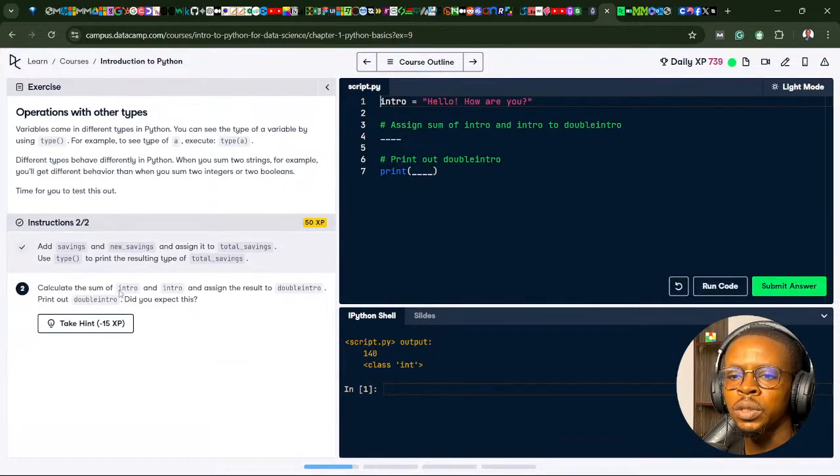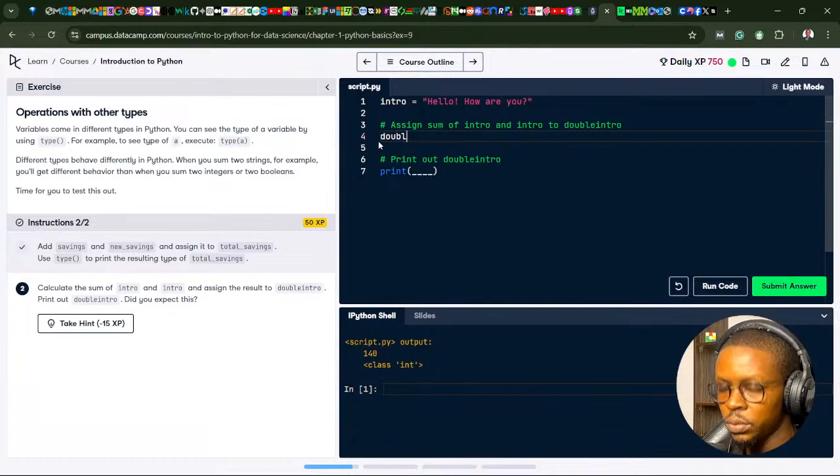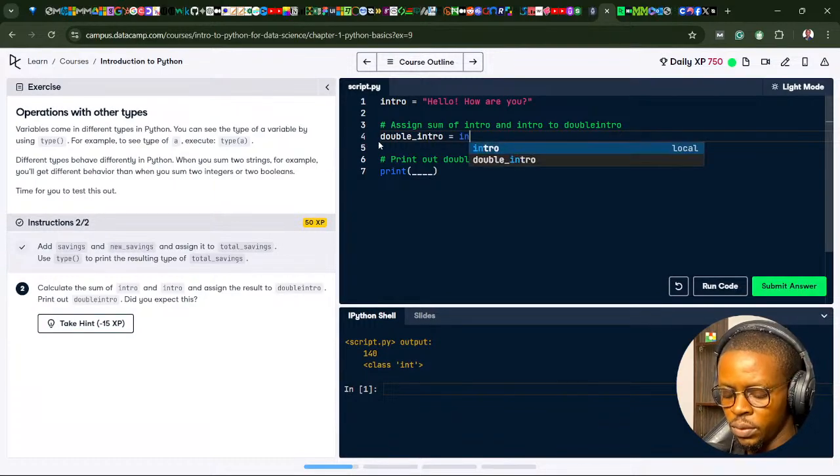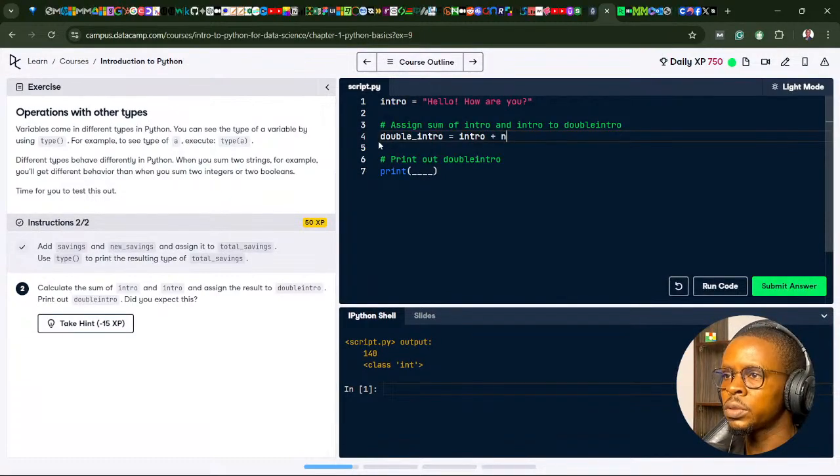So now calculate the sum of intro and assign the result to double intro. Print out double intro. Did you expect this? So intro is hello, how are you? Assign the sum of intro to double intro. It's going to be a new variable called double intro. So we are introducing you two times. Double intro is going to be intro plus intro.